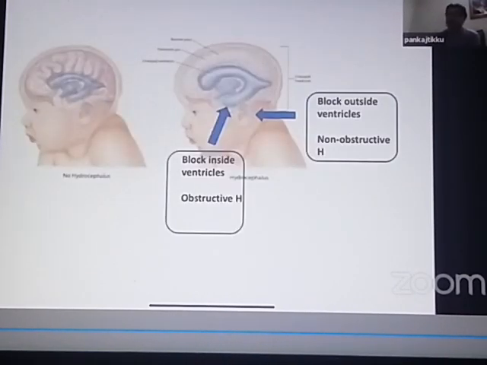So you can see here, these are the two lateral ventricles. LV is the lateral ventricles, and this is the foramen of Monro. Then this is the third ventricle. And then this is the aqueduct. You can see this is the aqueduct.